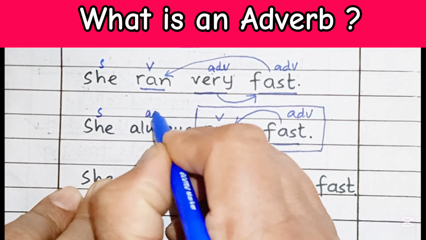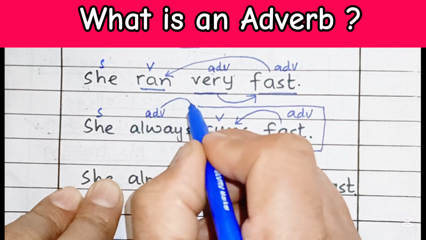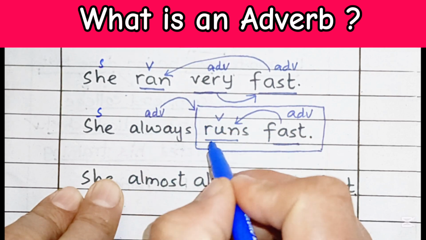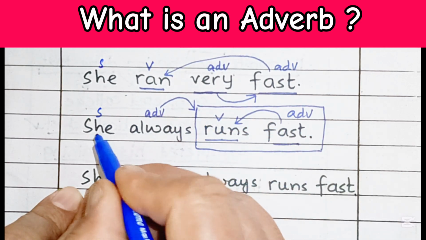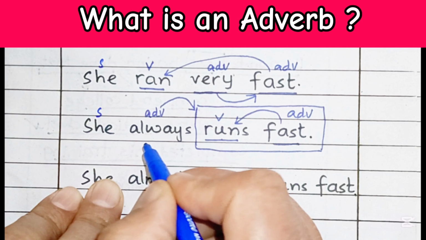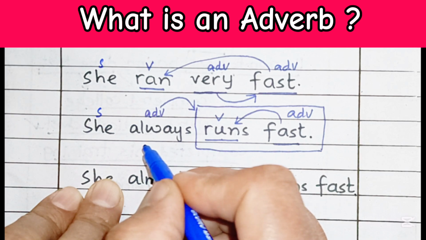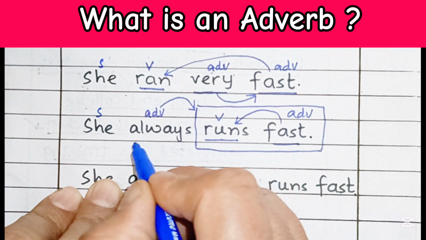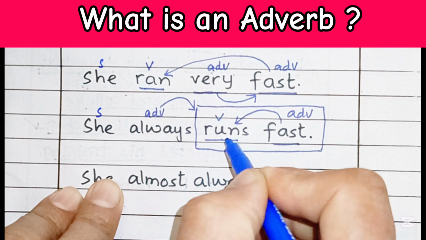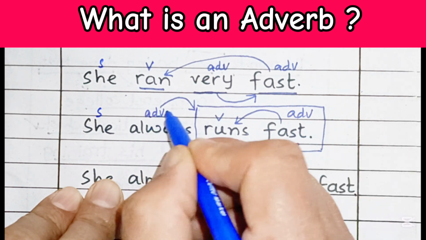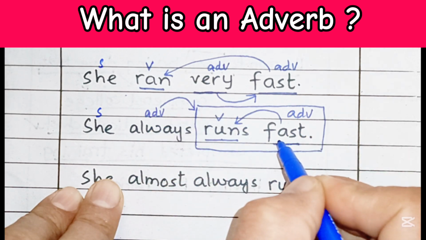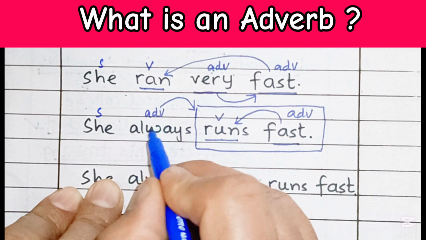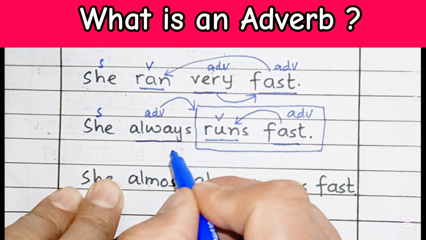Always is another adverb, and it provides us information about runs fast. So she runs fast. How many times? How often? So the answer is she always runs fast. So always is modifying runs fast. So it means that this is another adverb.